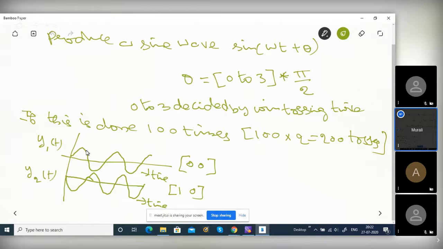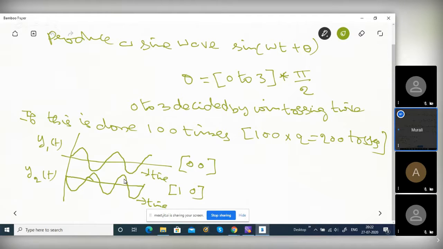What is the peak to peak volt? Either plus one or minus one volts, because it is a sine wave. The maximum positive value is plus one, and the maximum negative value is minus one. So if you fix a time, you get some voltage, say here it is minus 0.3 volt, here it is plus 0.7. I don't know, I'm just telling. There are four possible voltage values if you fix a time, right?